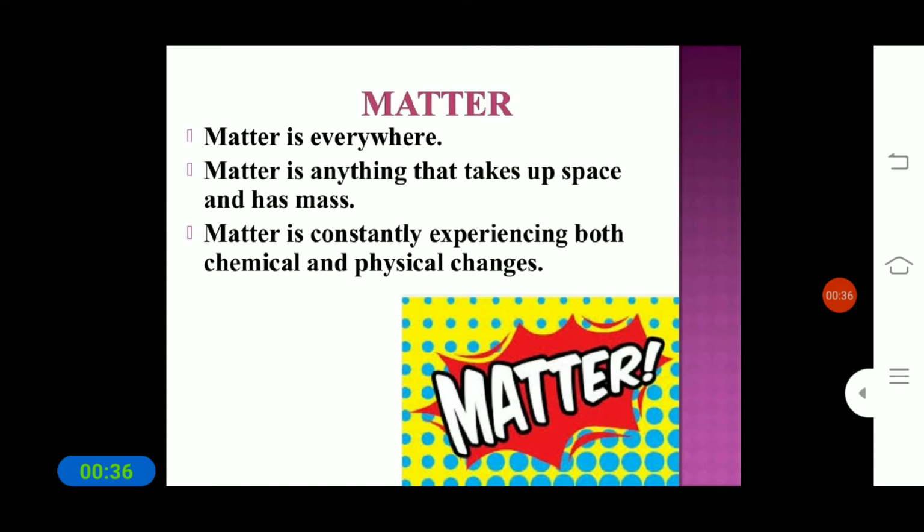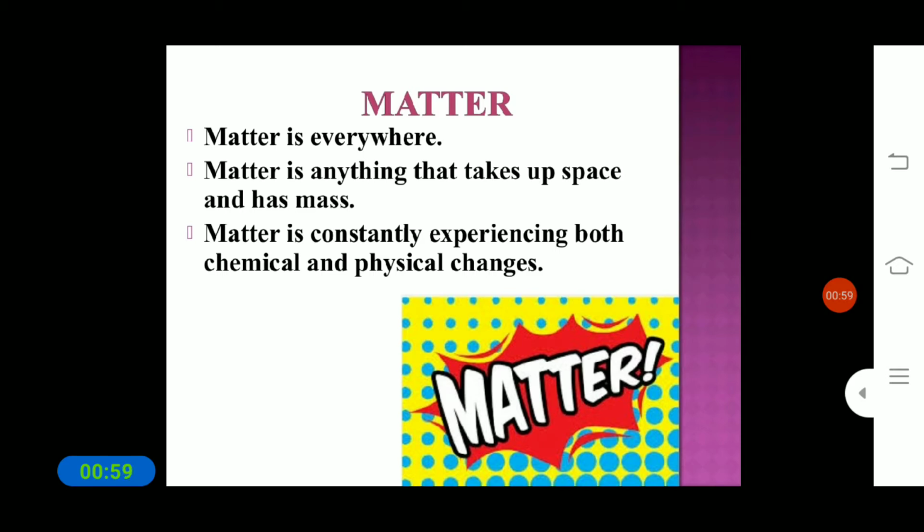So first of all we will learn about matter. So what is matter? Matter is everywhere. Matter is anything that takes up space and has mass. And matter is constantly experiencing both chemical and physical changes.